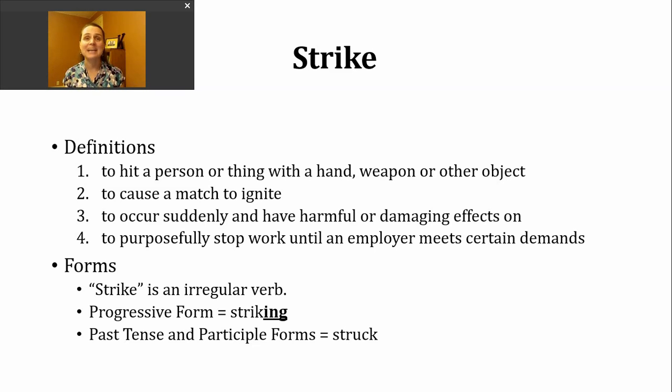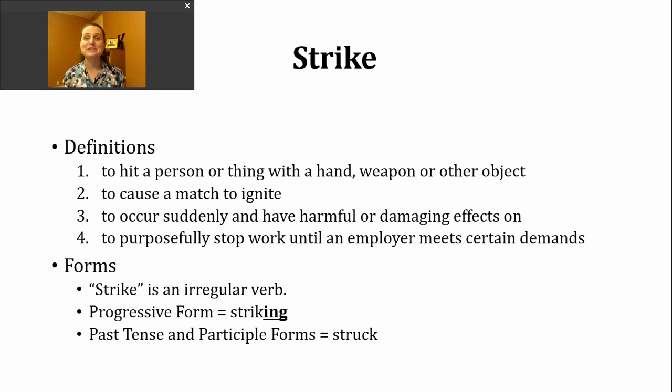A third way we use the verb strike is to mean to occur suddenly and have harmful or damaging effects on something or some group of people. Sometimes we'll hear strike used with natural disasters, particularly when there's not much warning.